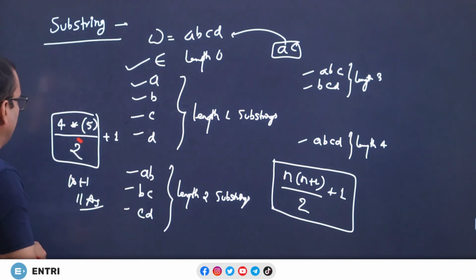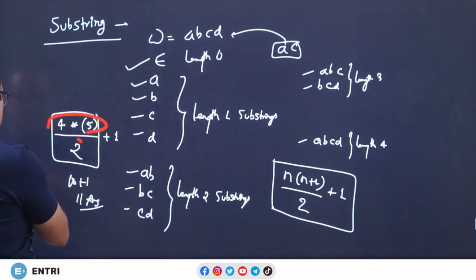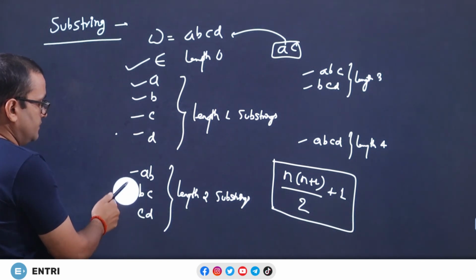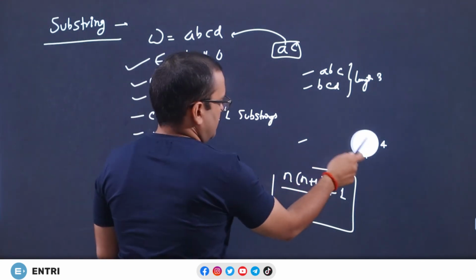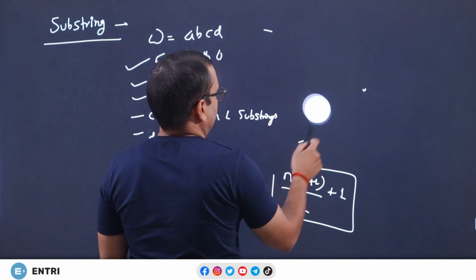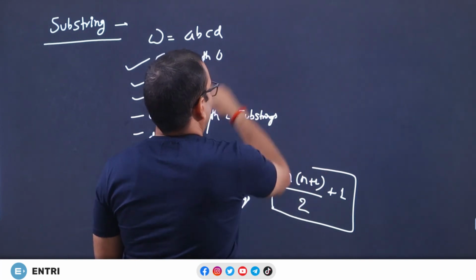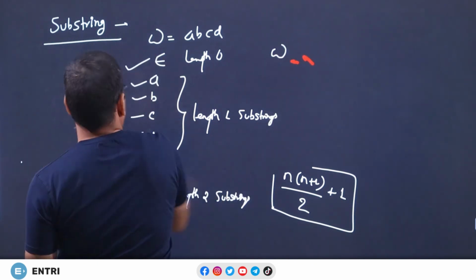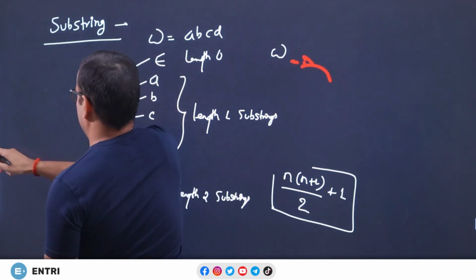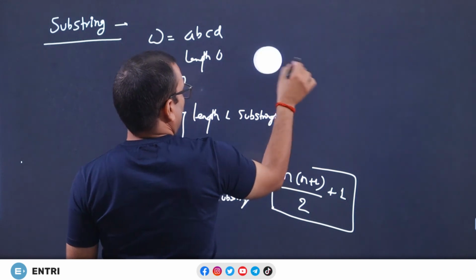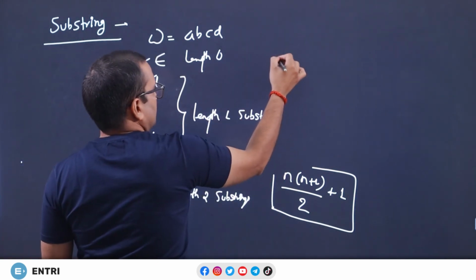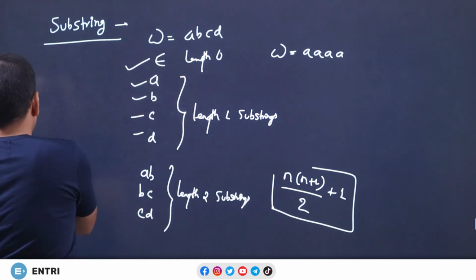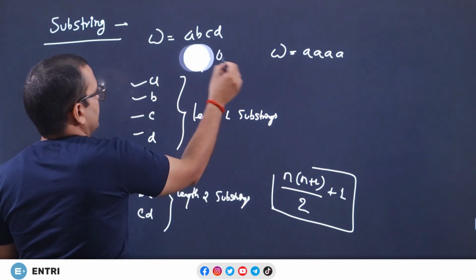Now the formula fails somewhere. Where does it go wrong? Let me tell you. Just imagine, if you take omega as A and A, let me erase this.